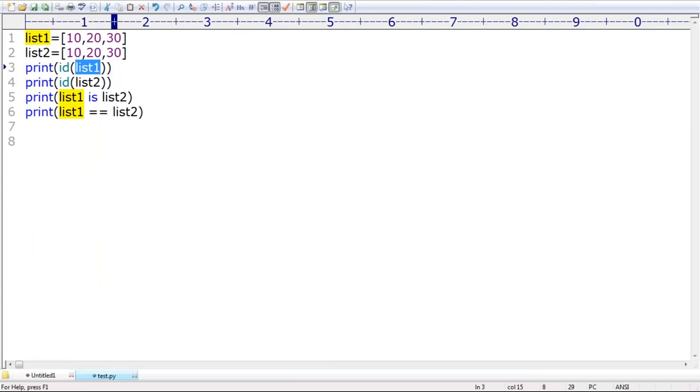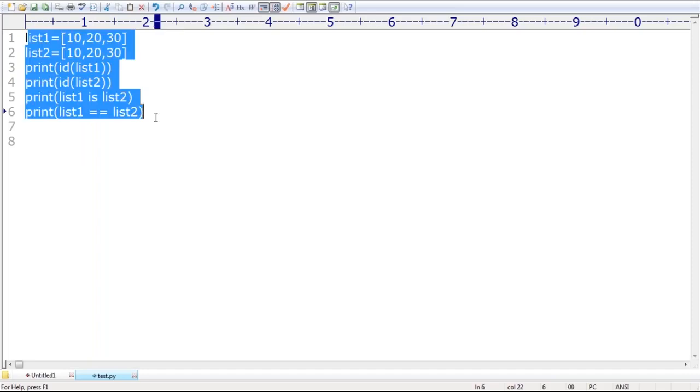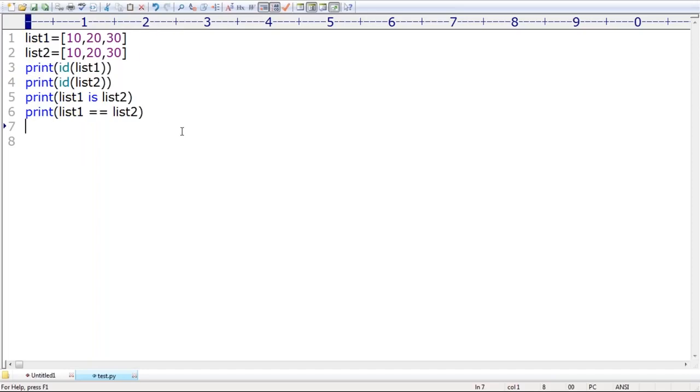Sir, is and is not are identity operators. How many identity operators are there? Two operators, is and is not. These two are identity operators. What is the difference between is and double equal? The is operator is meant for reference comparison. The double equal operator is meant for content comparison. Can you explain with an example? Then you can happily tell this example. Clear? Not much explanation is required about this terminology.